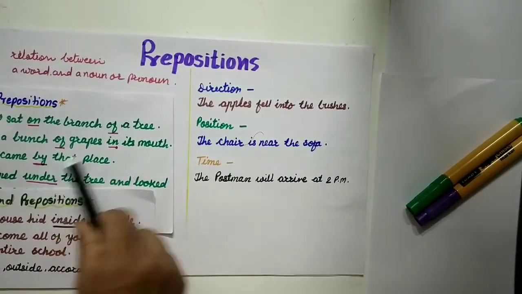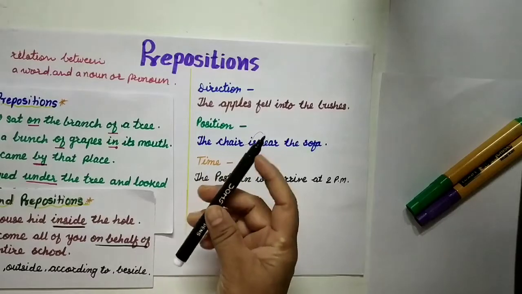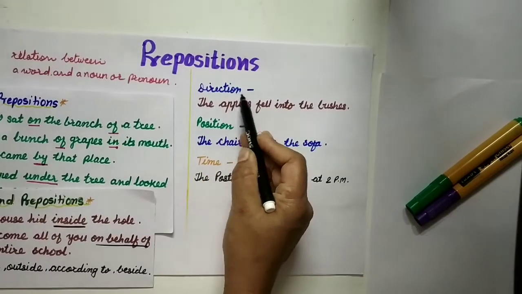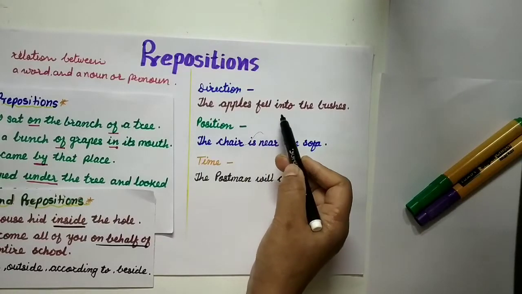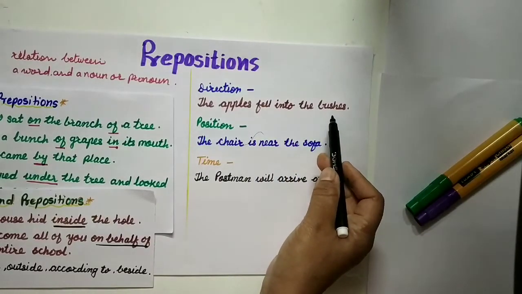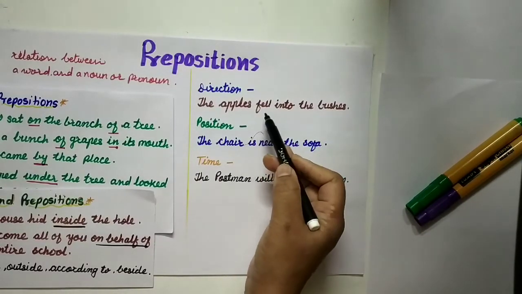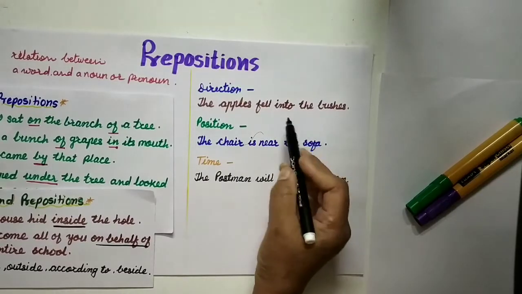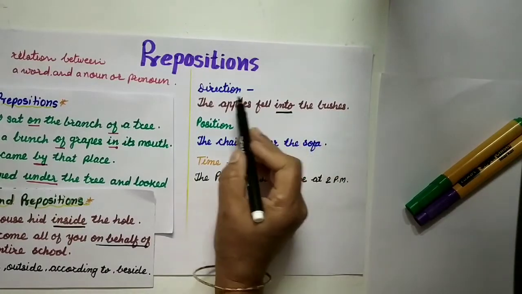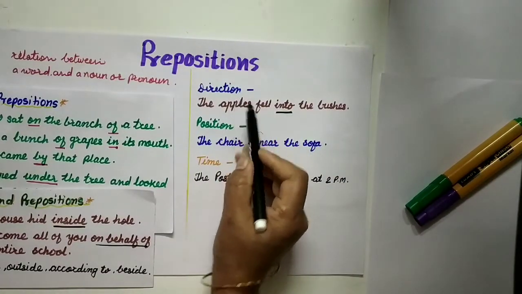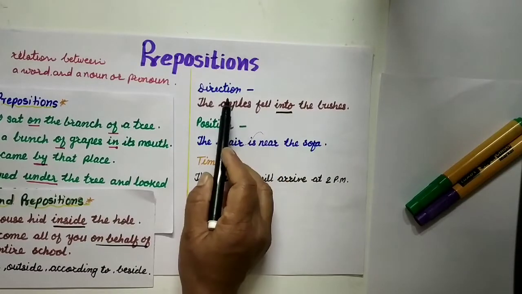Now here we'll see this side. Here some sentences are given. Some prepositions indicate directions. The apples fell into the bushes. Now into shows the relation between apple and bushes, but the main important thing is that it shows the direction.